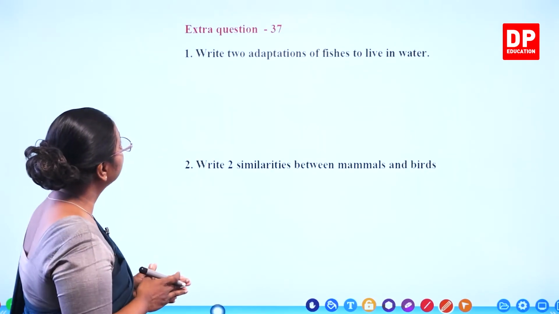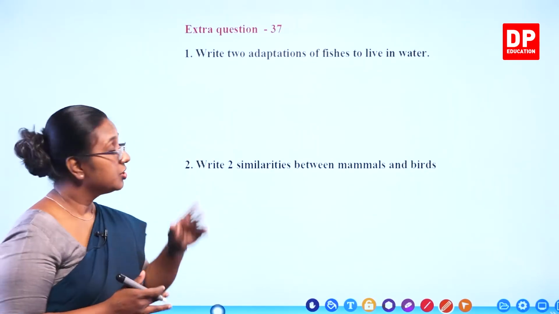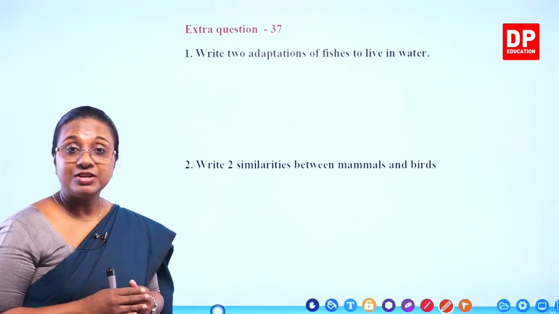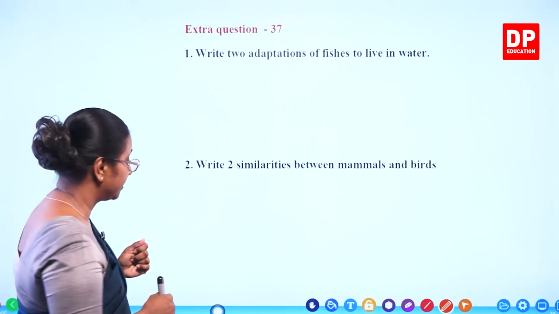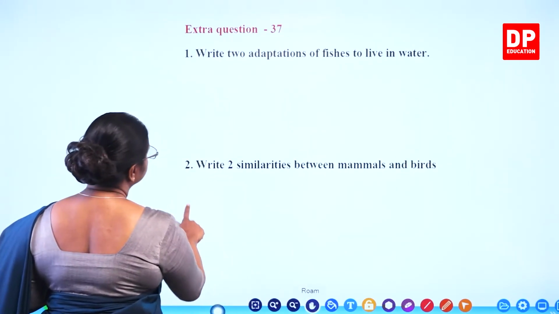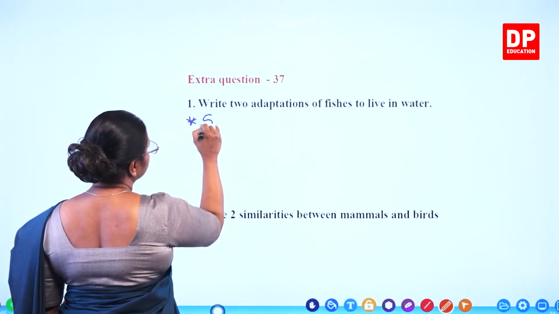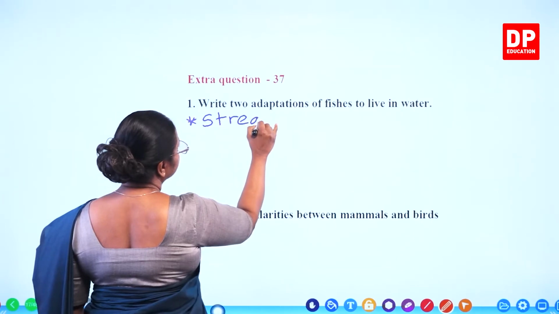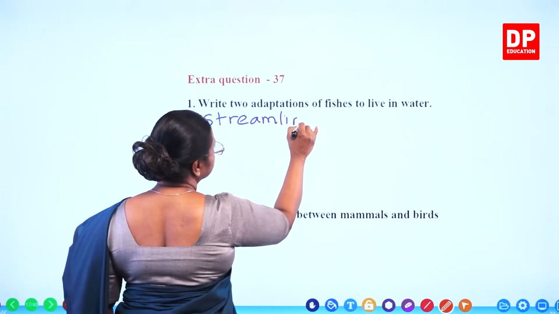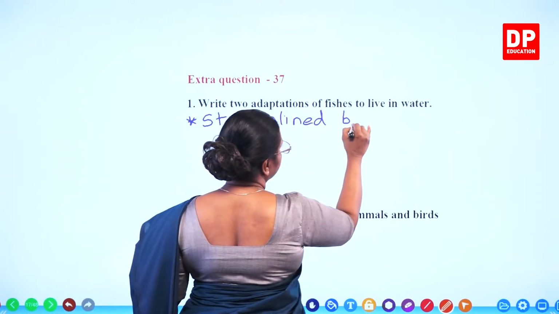So here we need to write 2 adaptations. So I will write the streamlined body shape and the presence of fins. So first one, streamlined body shape.